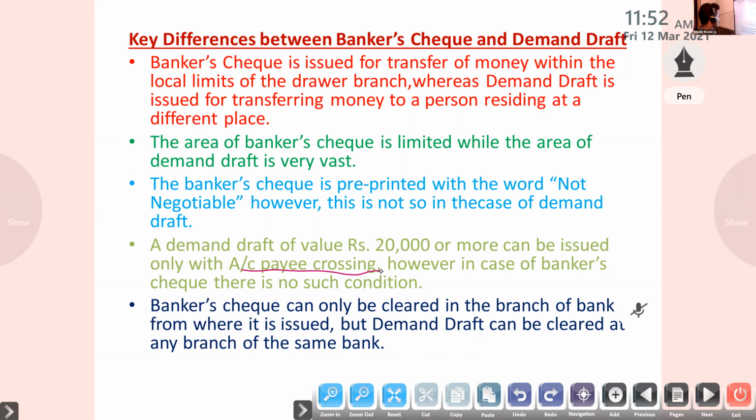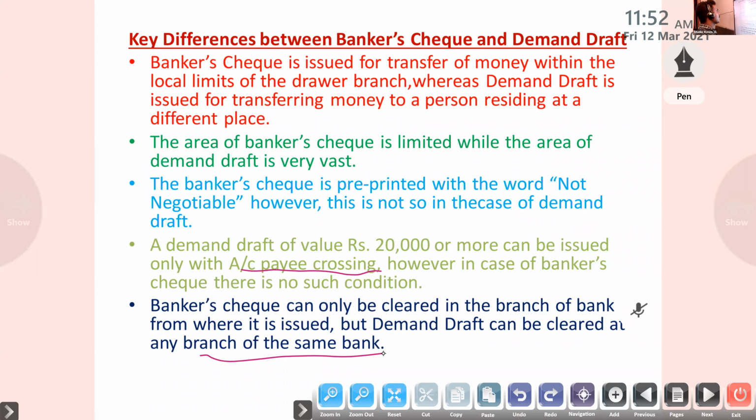Then a bank's check can only be cleared in the branch of the bank from where it is issued. But a DD can be cleared at any branch of the same bank through CBS, the core banking solution. Then DD is safe compared to a check.